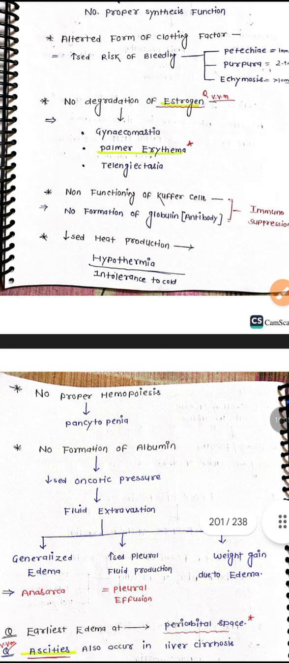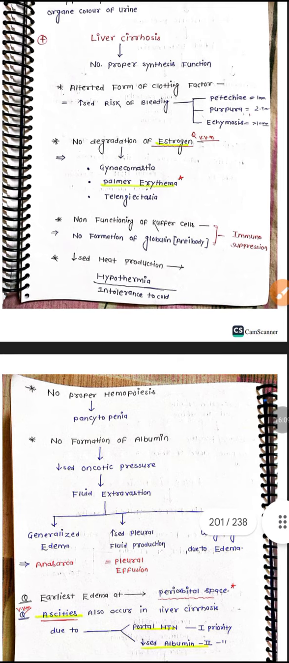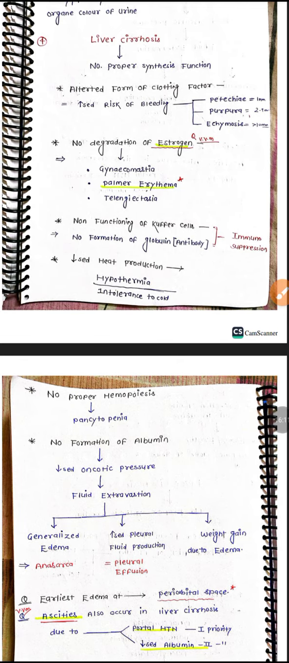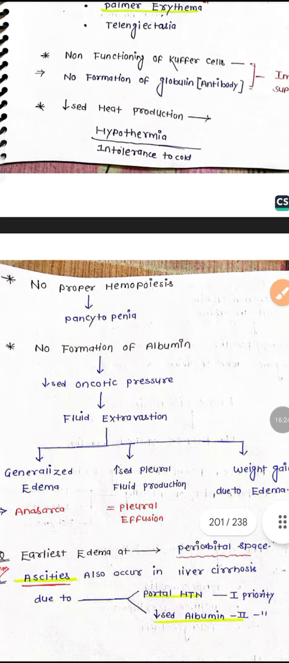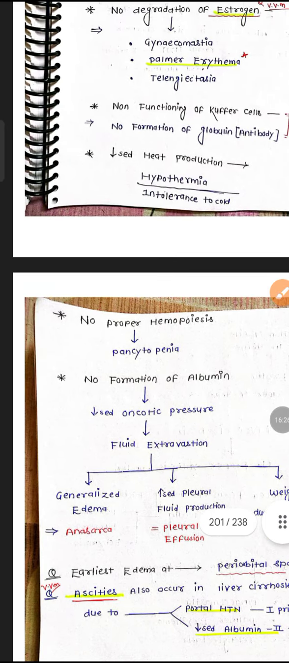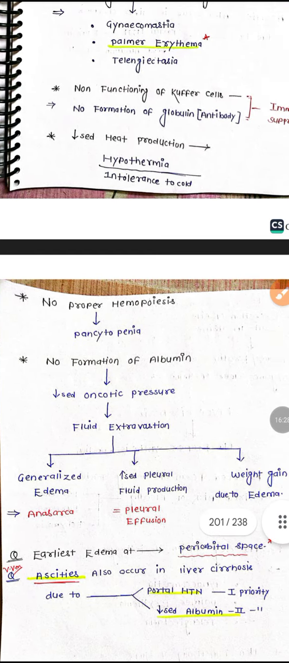No formation of albumin. Albumin will not be there. So what will happen? Decreased oncotic pressure will be seen. So that time extravasation of the fluids occurs; all the fluid will come outside of the cell. That time we can see generalized edema, which we call anasarca. Generalized edema is called anasarca.